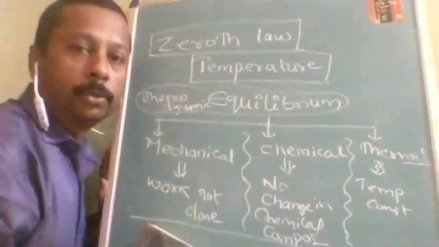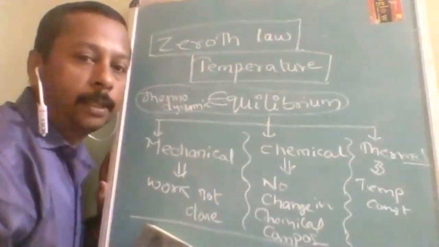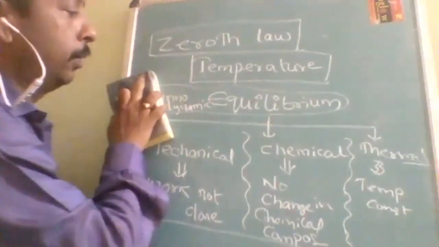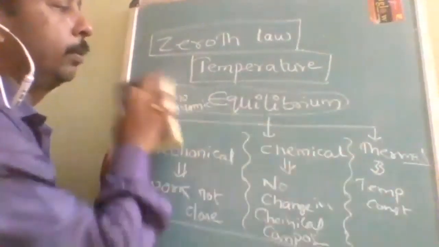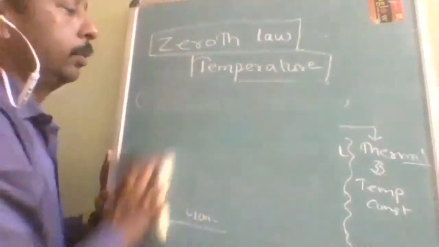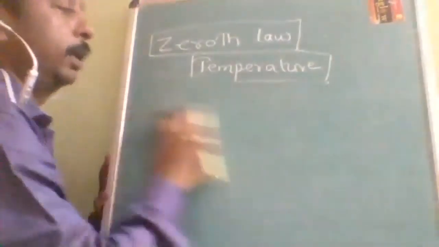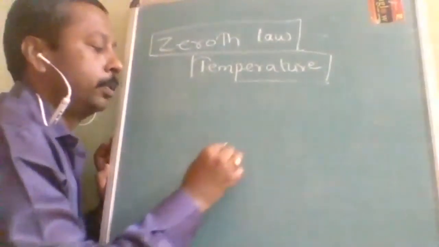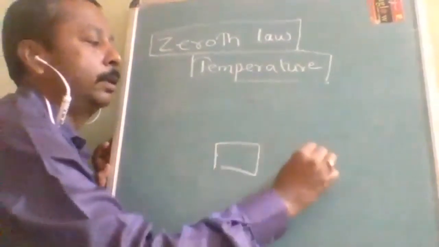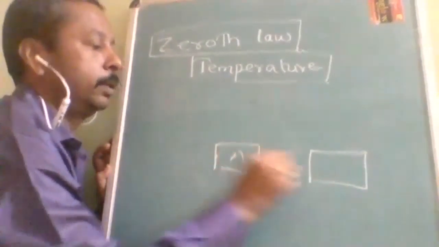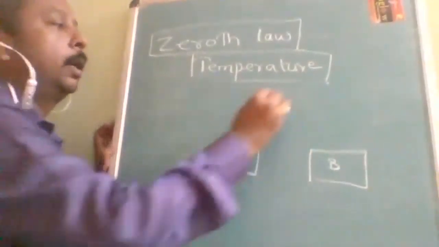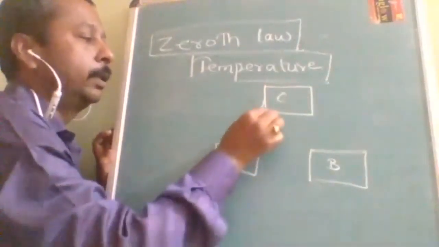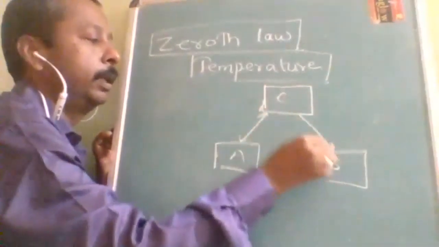Before understanding the zeroth law, this topic was required. That's why I have given you an explanation of it. Now we are not talking about the entire thing; we are talking about thermal equilibrium only. According to the zeroth law of thermodynamics, suppose system A and system B are each in thermal equilibrium with system C, separately.